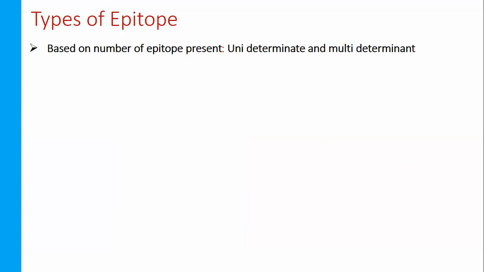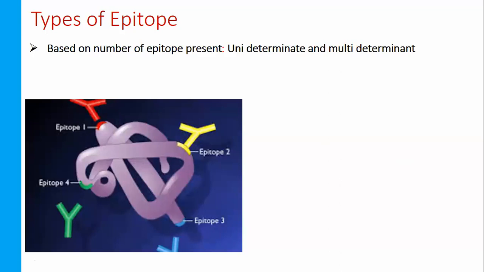When multiple epitopes are present on the same antigen, as here, one yellow, another red and a third green, three different types of epitope are present, and three different types of antibodies may also be present. In this case we call it multi-determinant.